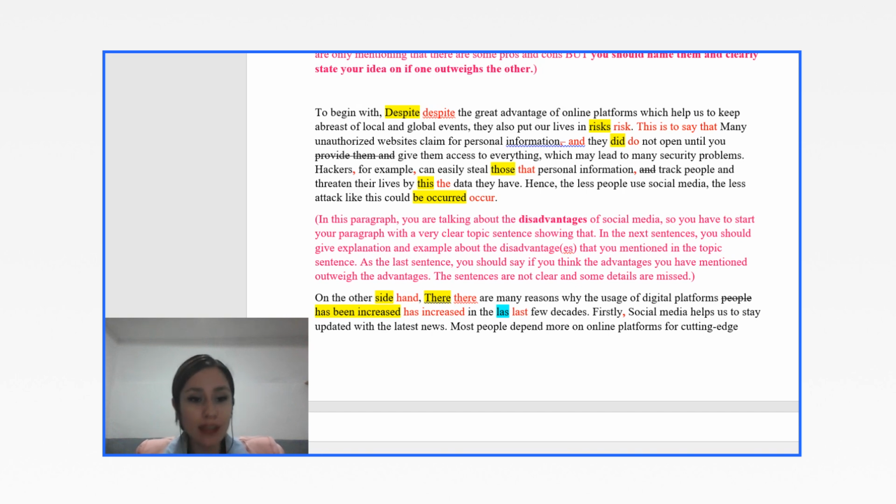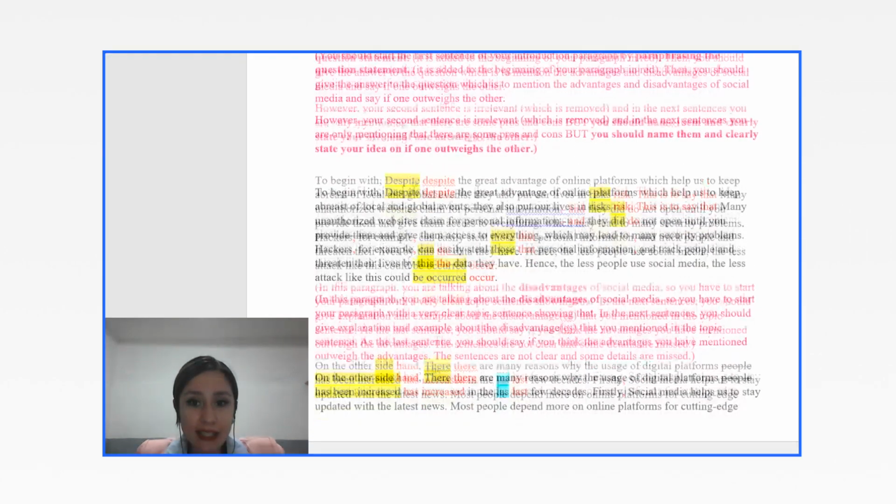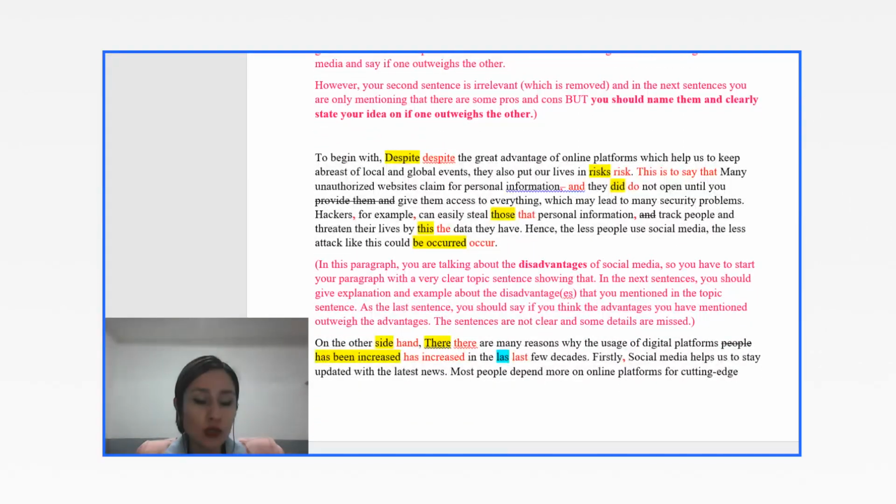And in the last sentence, because the question is asking, do the advantages of social media outweigh the disadvantages? Asking about your idea. So the last sentence of your body paragraph, you should say, if you think that now that you talked about the disadvantages, if you think that all these disadvantages outweigh the advantages or not. For example, you have mentioned the disadvantages, explanation, everything about that.